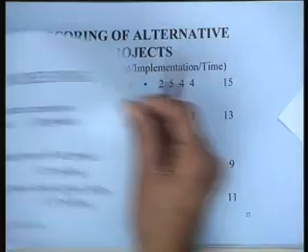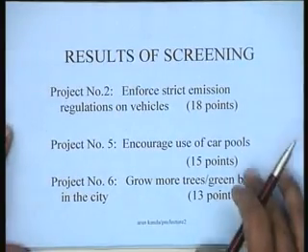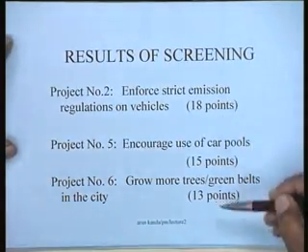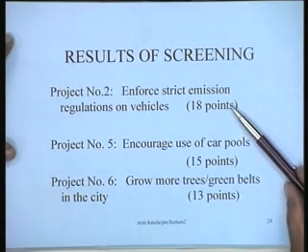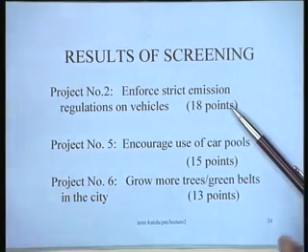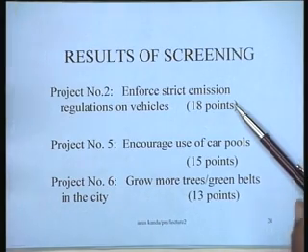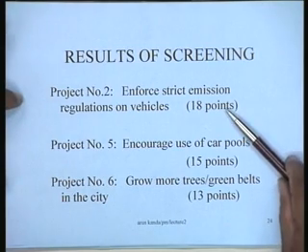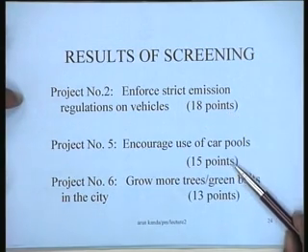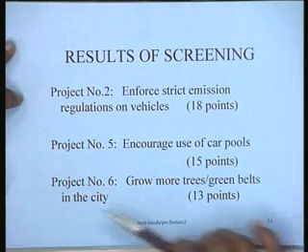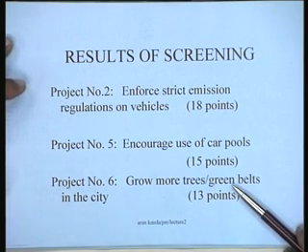And finally, what is the result of this exercise? The result of this exercise is the following. We have identified the 3 top projects out of the 8 that we had brainstormed. So, the first project is enforce strict emission regulations on vehicles, which gets 18 points, and we have identified this project as number 1 in that sense. Encourage use of carpools is the second one, which comes out at 15 points, and grow more trees and green belts in the city comes at 13 points. So, this is essentially the idea of screening.